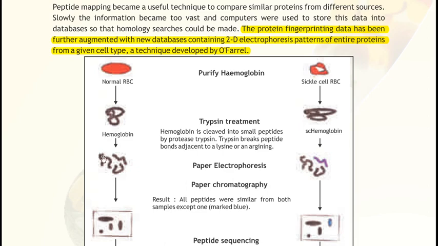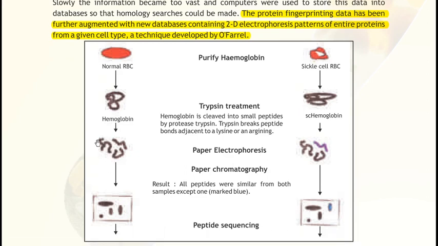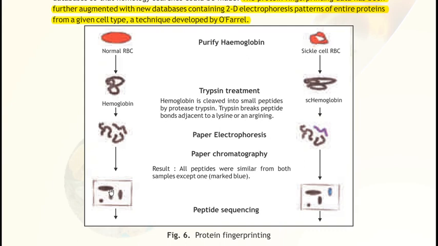Clear? Next, the same process is performed with the sample from a sickle cell RBC person. So you isolate the sickle cell RBC, you take the blood, then isolate the hemoglobin, again trypsin digestion, then run on the gel electrophoresis, and then again the purification of the protein from the gel, the paper chromatography. Now this protein is subjected to peptide sequencing and also to MALDI analysis. It's the whole method of protein sequencing.